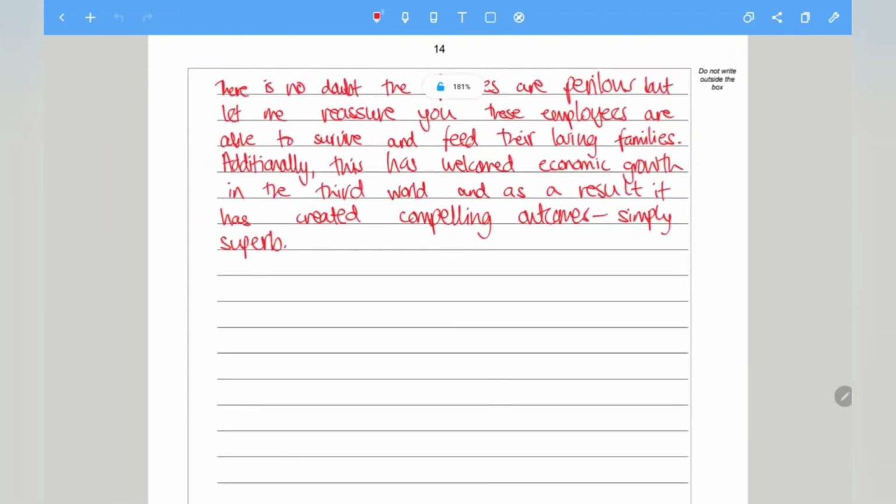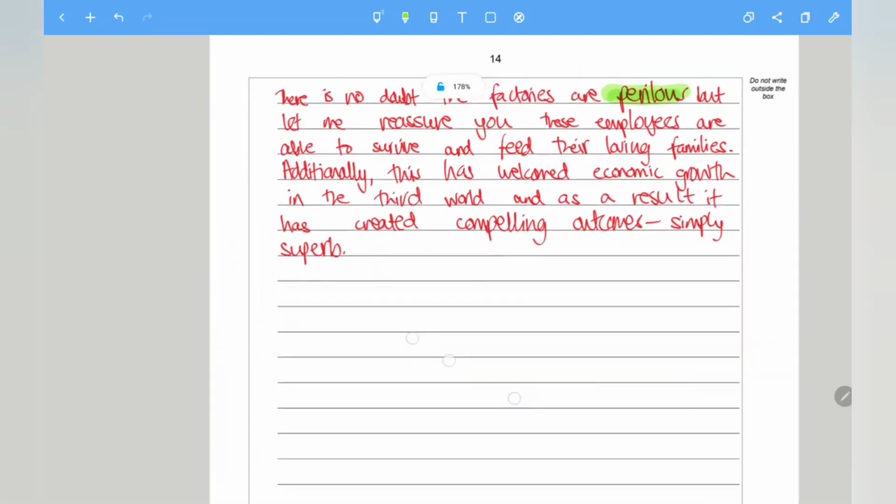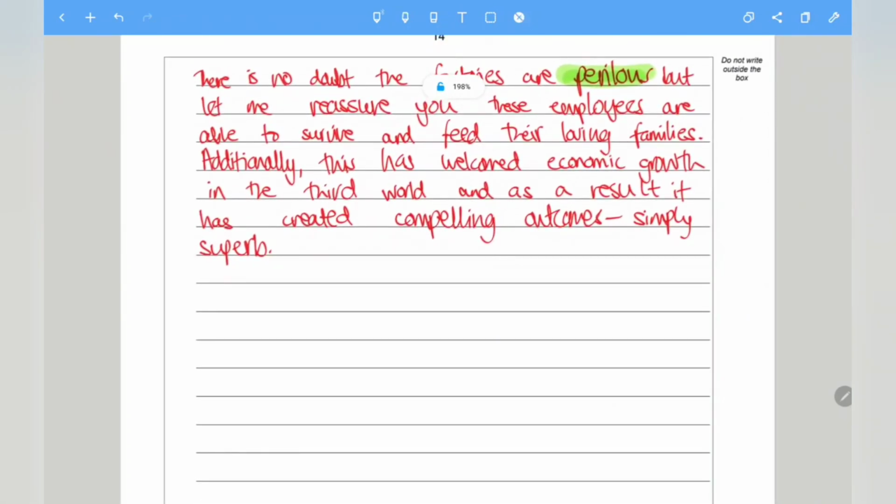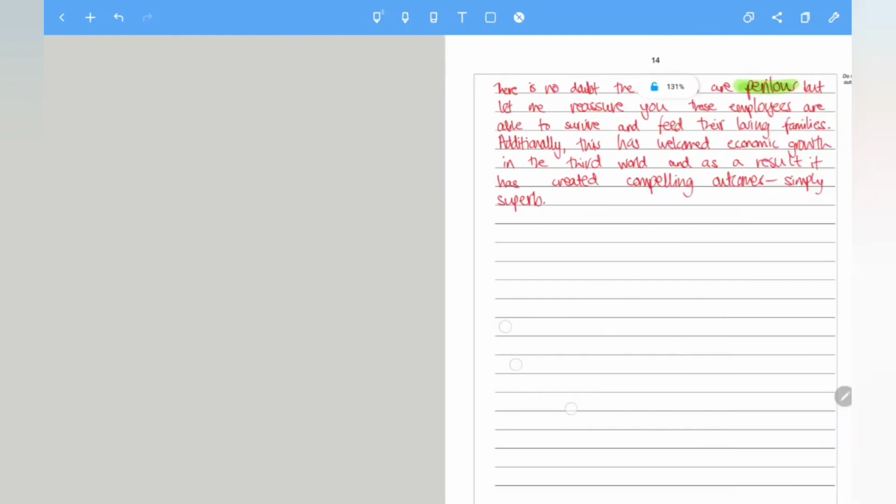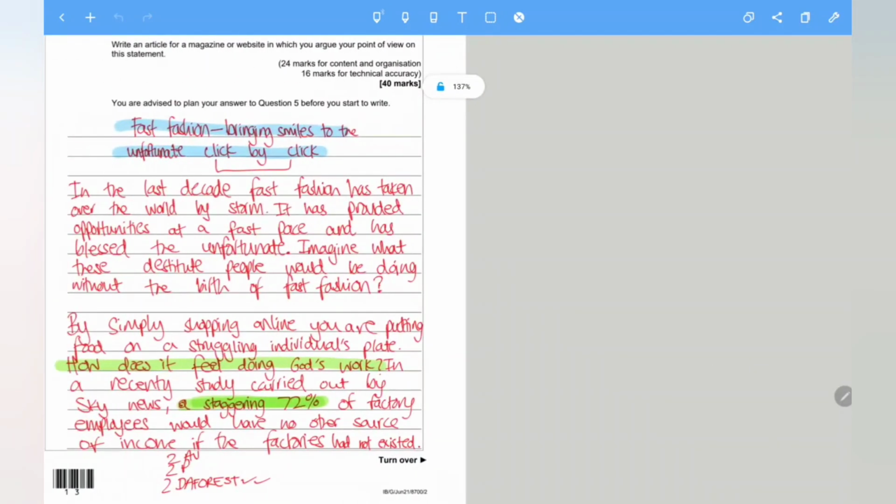There is no doubt the factories are perilous. I'm going to highlight that. Perilous is in fact an example of ambitious vocabulary. If I go back to my first page, I can tick off the ambitious vocabulary.